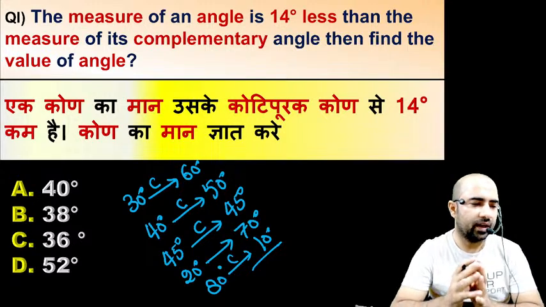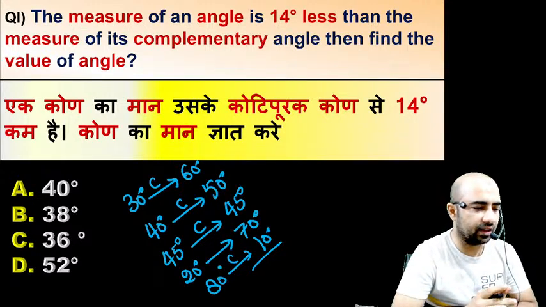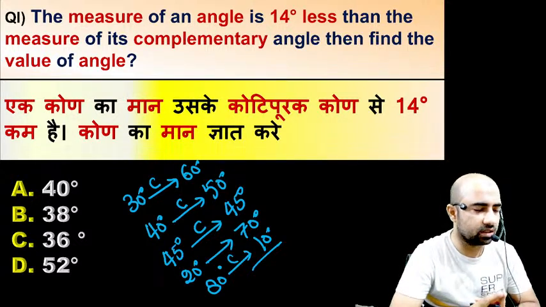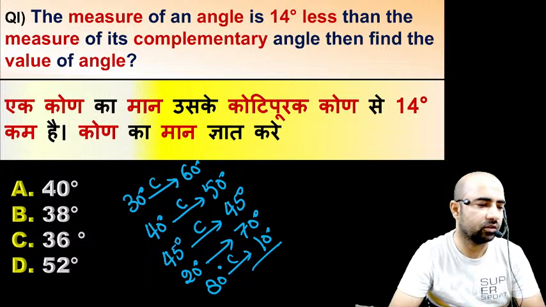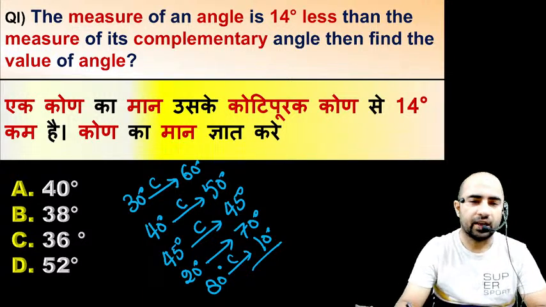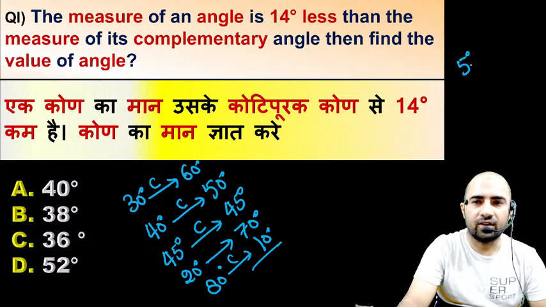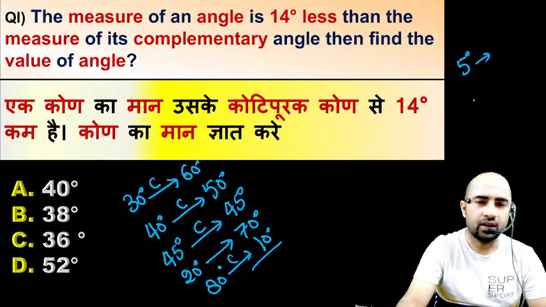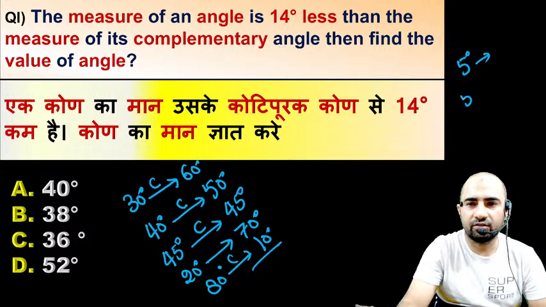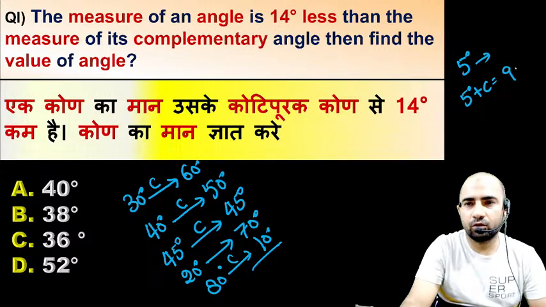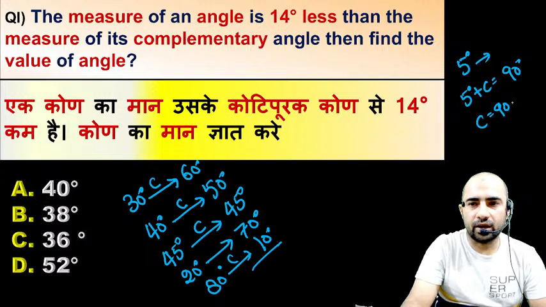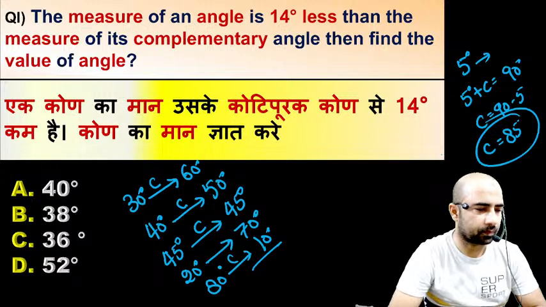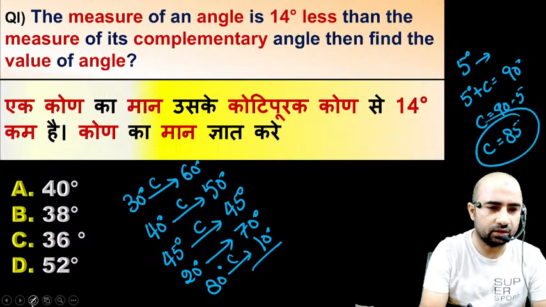So whenever you have any angle and the examiner wants to know the complementary of that angle, just subtract that angle from 90 and you will get the complementary of that angle, right? If the examiner wants to know the complementary of a 5 degree angle, then as you know 5 degree plus its complementary is equal to 90 degree, so the complementary will be 90 minus 5, which is equal to 85 degree. Any confusion, guys? Clear? Now we will come to the question.